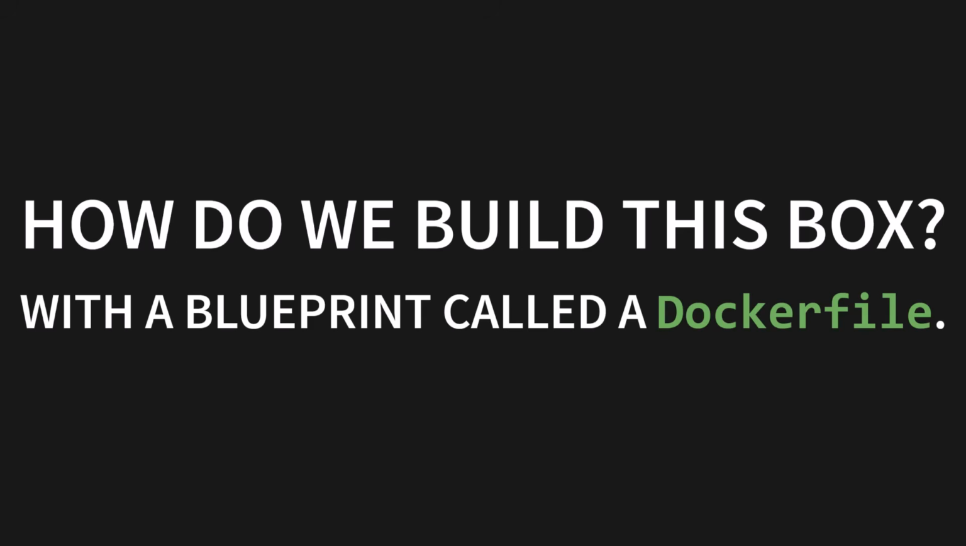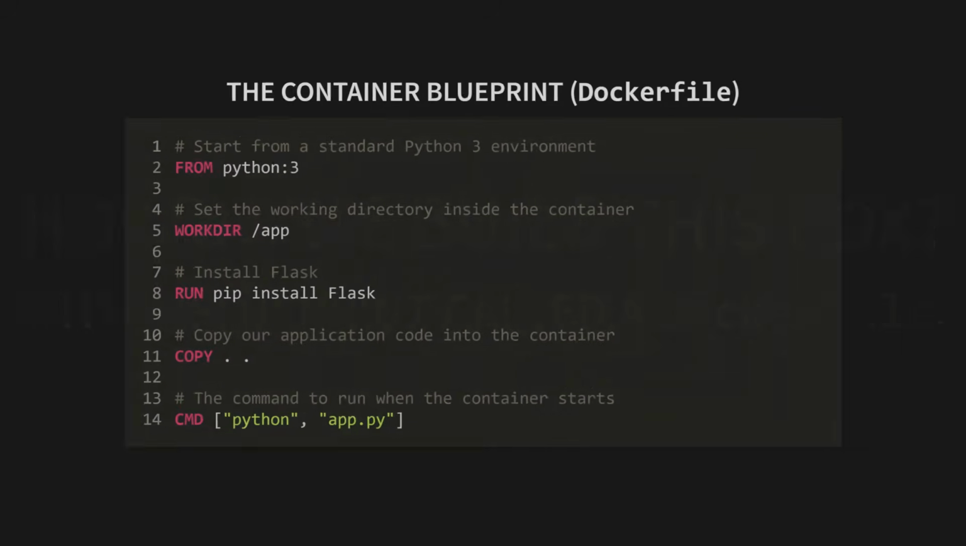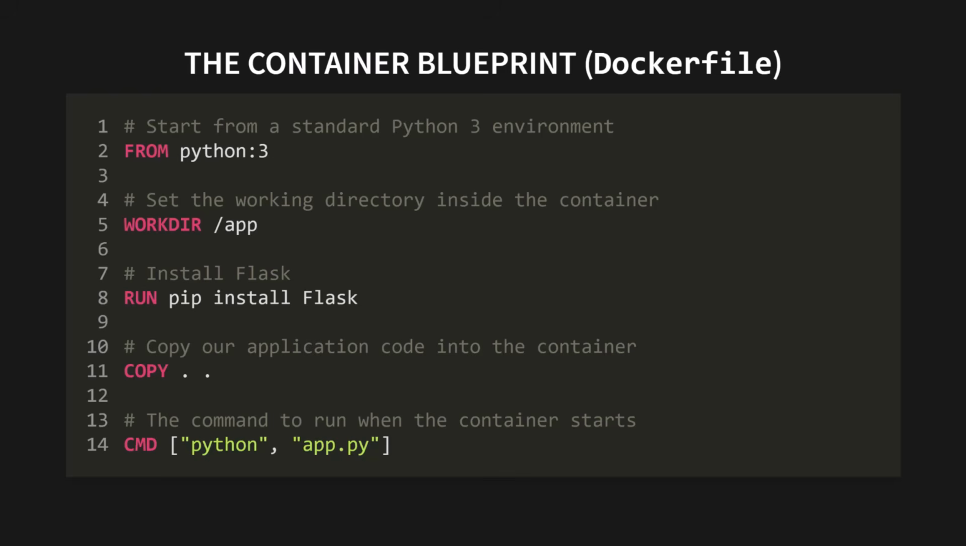Forever. So how do we build this magical box? We use a blueprint, a recipe called a Dockerfile. This is our container blueprint. Let's walk through it line by line. First, FROM python:3. This just tells it to start with a standard, clean Python 3 environment. Next, WORKDIR /app. We're just setting the working directory inside the container. Simple.